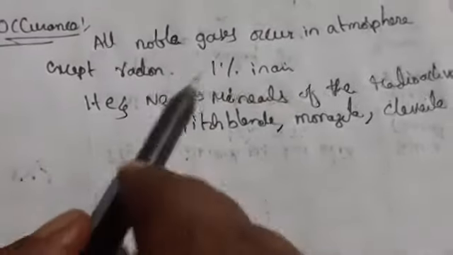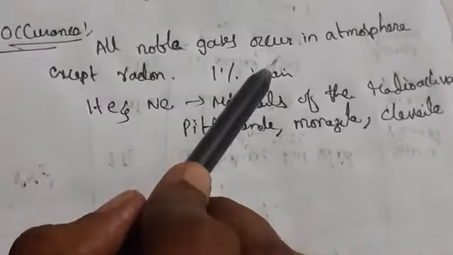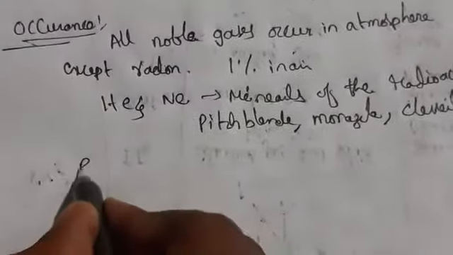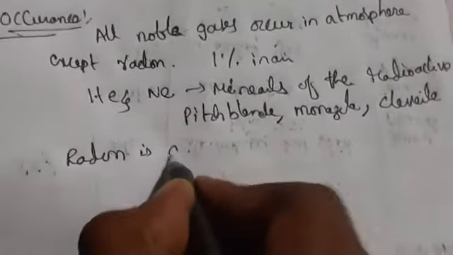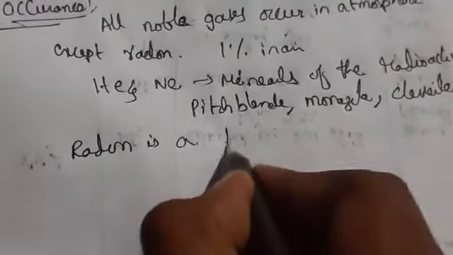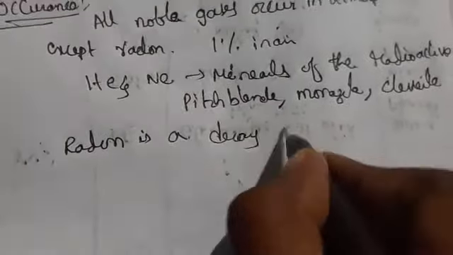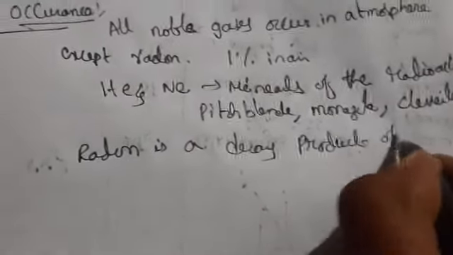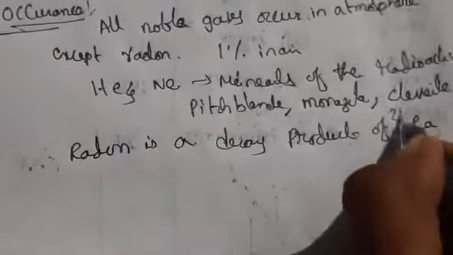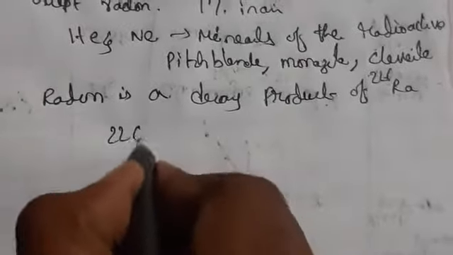Generally helium is a natural gas, and xenon and radon are the rarest elements of the group. Radon is a decay product of radium-226, so it is a radioactive element.